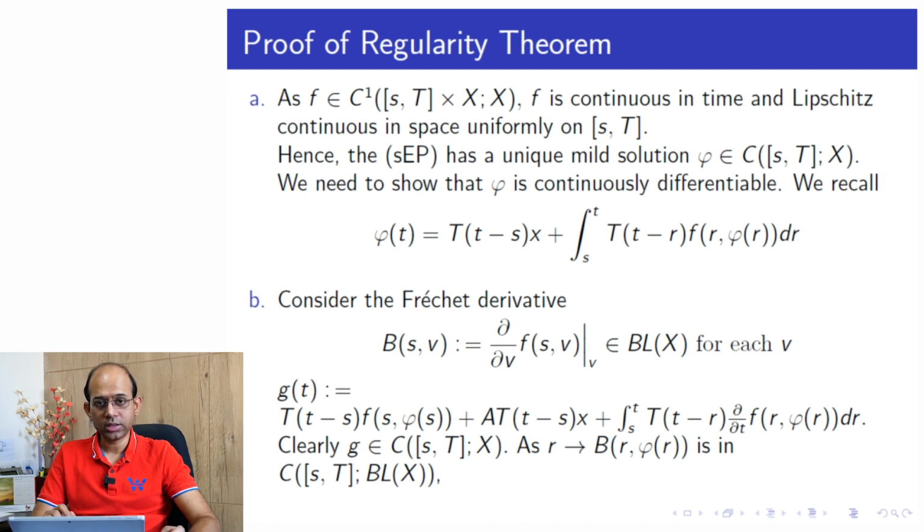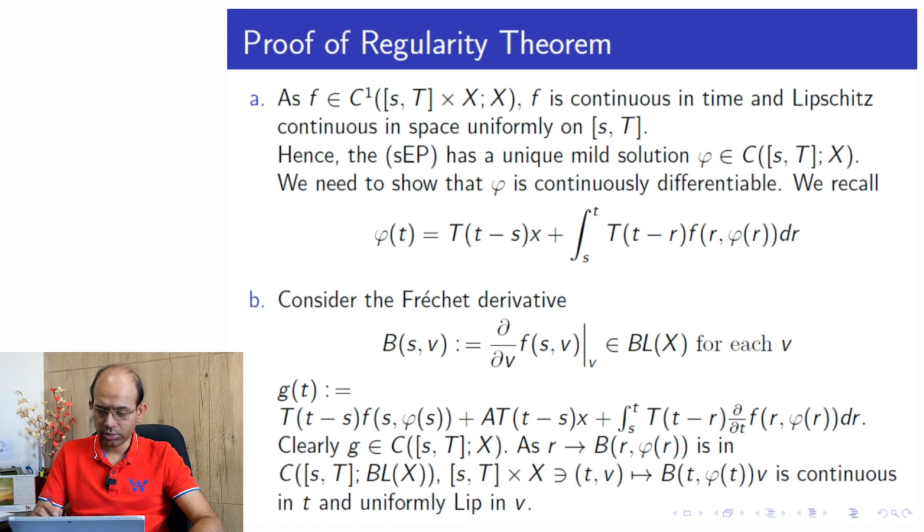So now we are studying this map r to B r phi r. This map is also a continuous map. Why is it so? Because of this C1 function, this derivative is continuous. And since phi is also continuous, it is a composition of these two maps, so this is continuous.